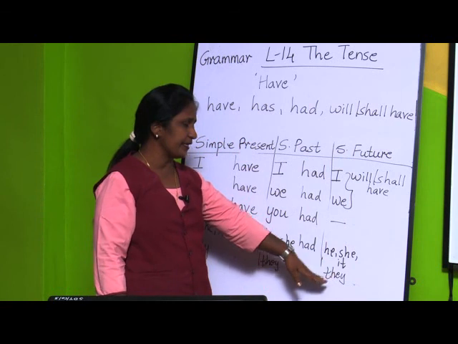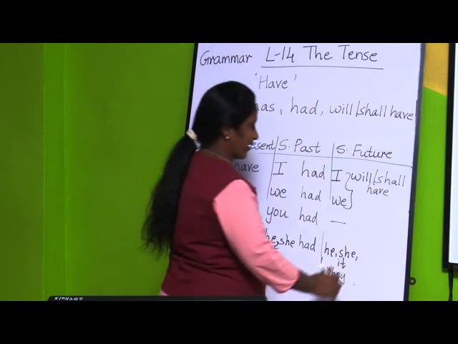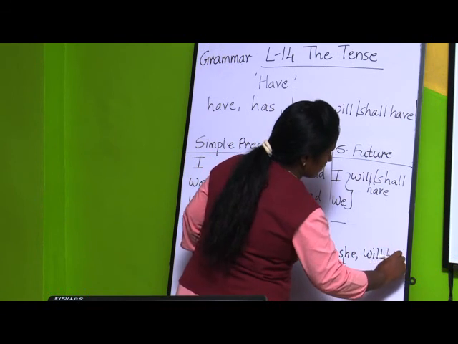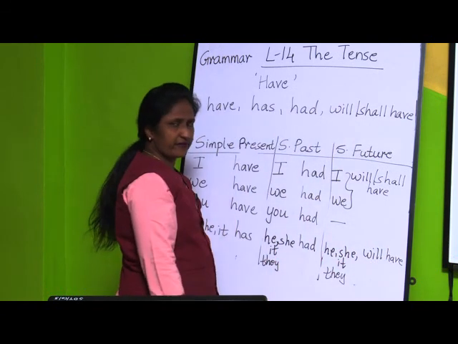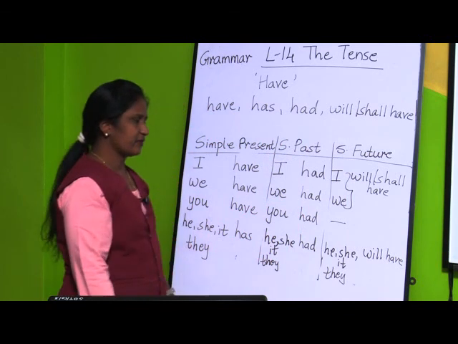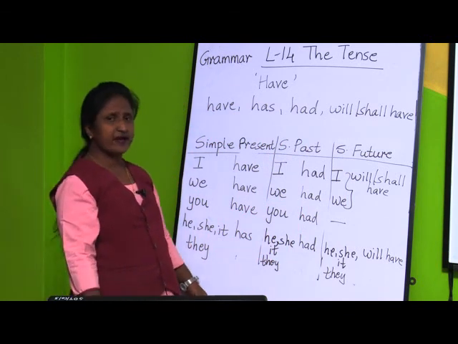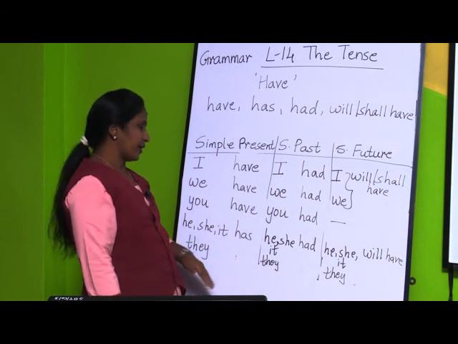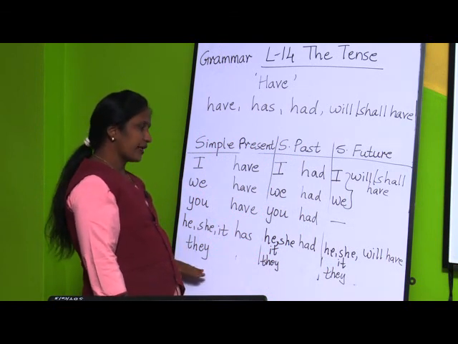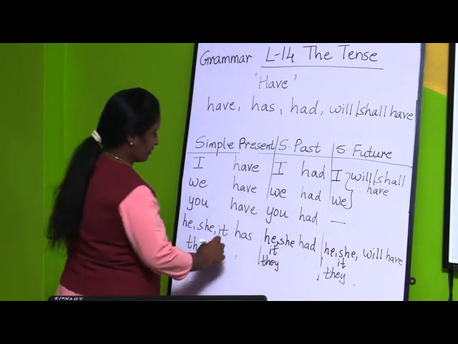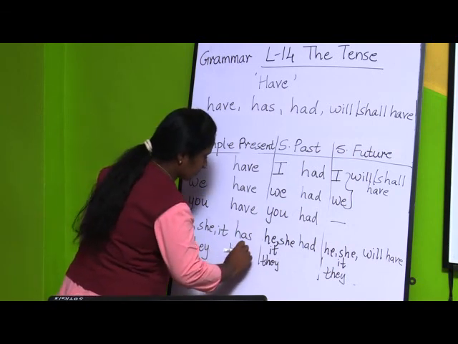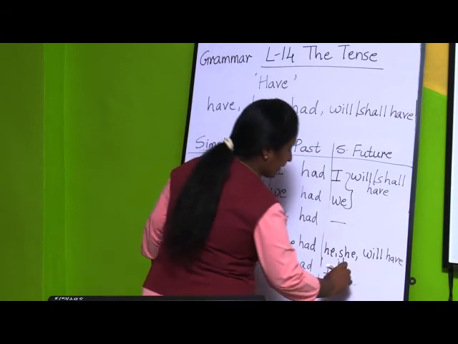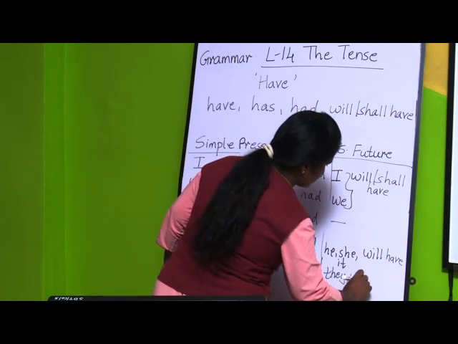Now he, she, it, here also only will have. He will have his lunch, she will have her doll, or it will have his food, it will have their food. So in this way we are going to do. Now for they, they have a car, they had a car, and for you and they, will have.